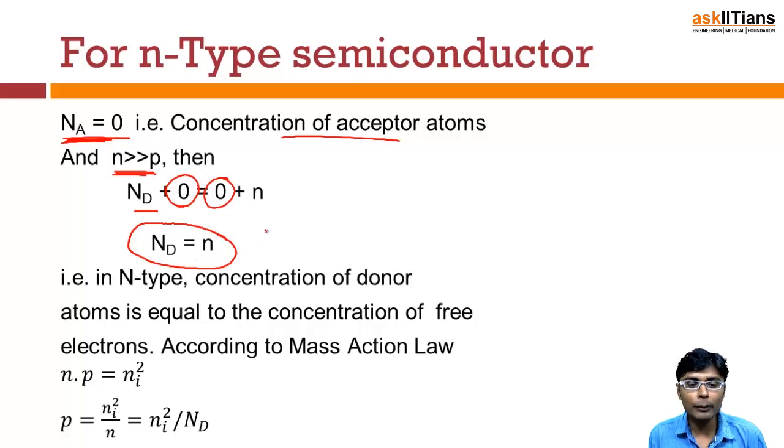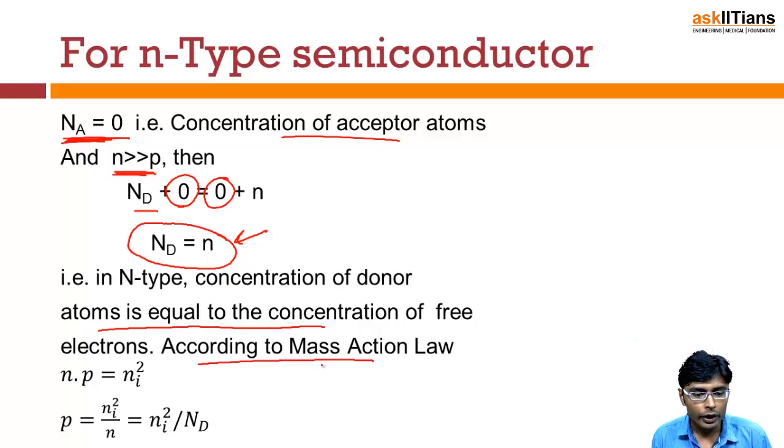So the number of electrons will be almost equal to the concentration of donor impurity atoms in the case of n-type semiconductor. So the concentration of donor atoms is equal to the concentration of free electrons. According to the mass action law, we know that n times p is equal to ni square. We know that the electron concentration is equal to Nd. Now to find the hole concentration, p will be equal to ni square by n, and n is equal to Nd. So the hole concentration will be equal to ni square by Nd.